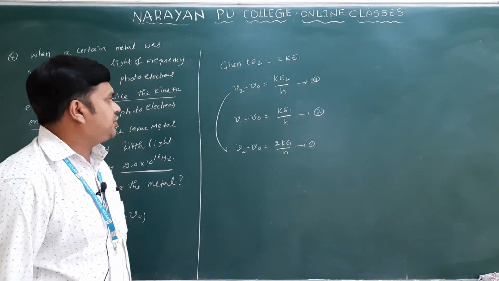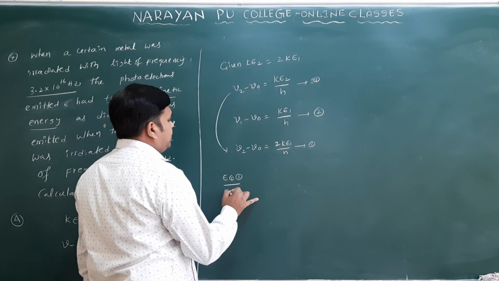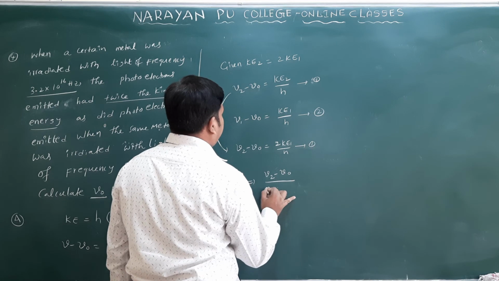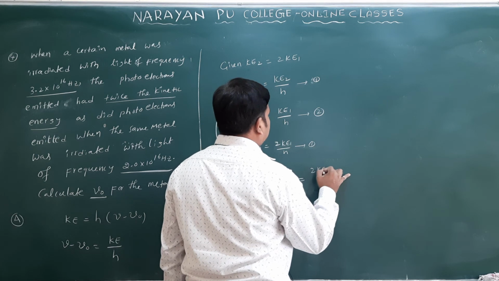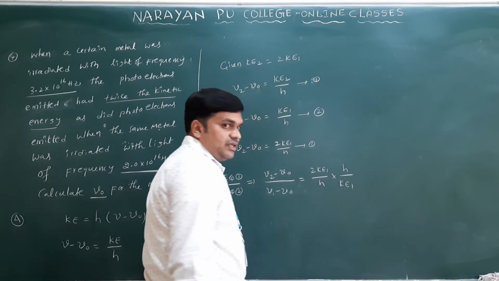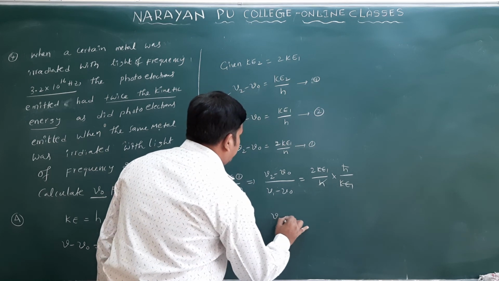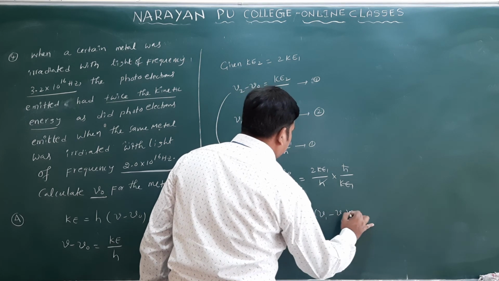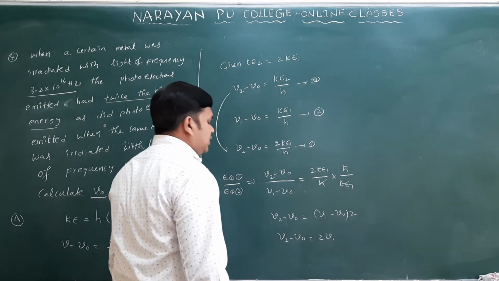So if you want to take equation 1 by equation 2, I am writing on. What is equation 1? You will write nu2 minus nu naught by nu1 minus nu naught, that is equal to 2 Ke1 by h into h by Ke1 only. So here h cancels, here Ke1 cancels, then what you will get? Nu2 minus nu naught is equal to nu1 minus nu naught into 2 we have.